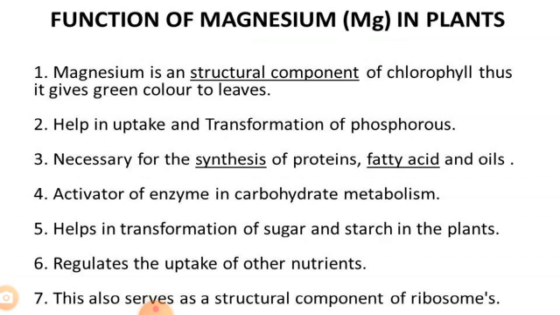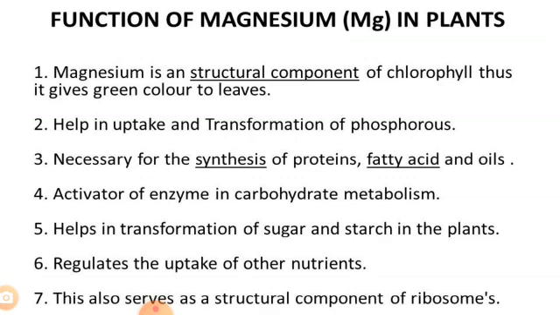It helps in uptake and transformation of phosphorus. This magnesium also serves as a structural component in ribosomes, so it appears to stabilize the ribosomal particles in the configuration necessary for protein synthesis.